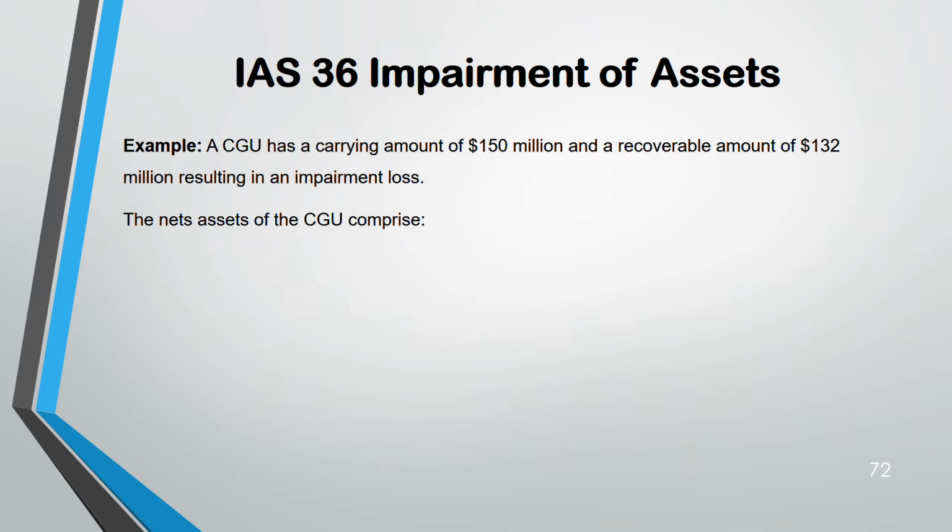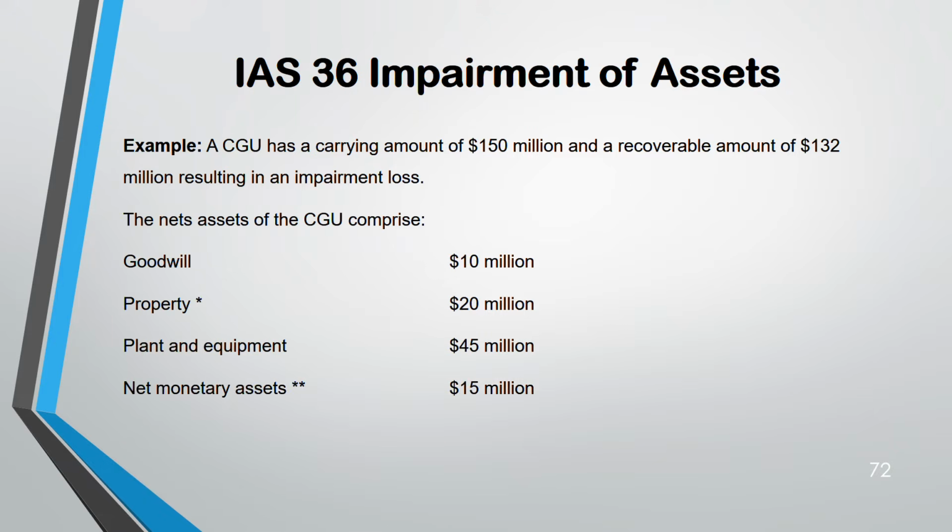Example: carrying amount of CGU 150, recoverable amount 132. So it shows there's an impairment because carrying amount is more than recoverable amount. Net assets are like this: goodwill 10, property 20, plant and equipment 45, net monetary assets 15. There was a star on property. Why? Because property has a market value of 25. So you see, net asset is 20, market value is 25. It shows property is not impaired.